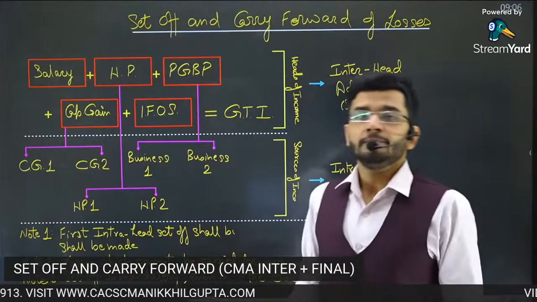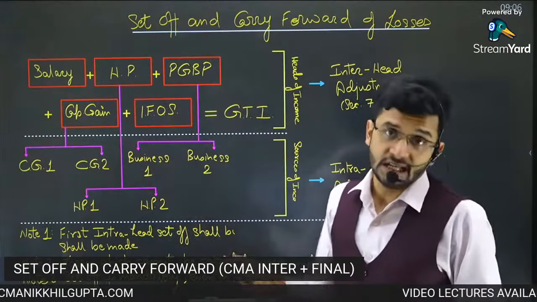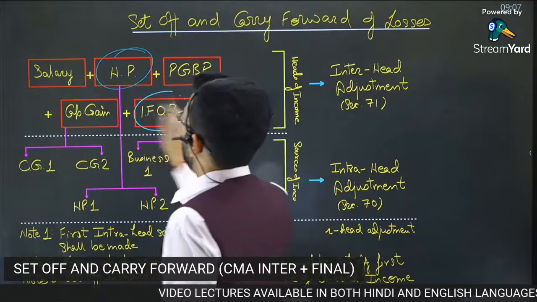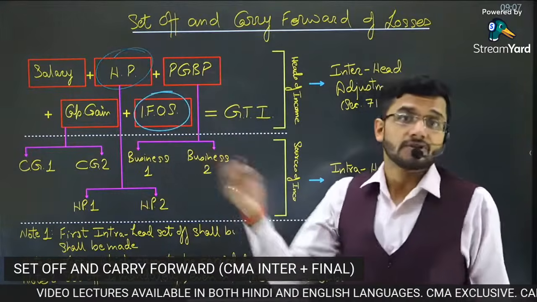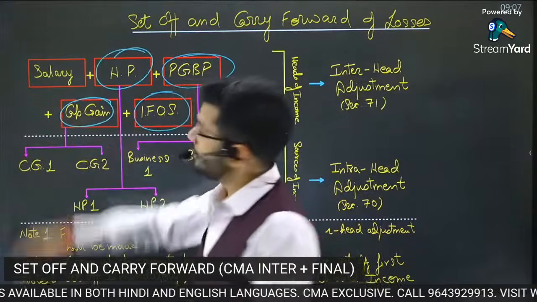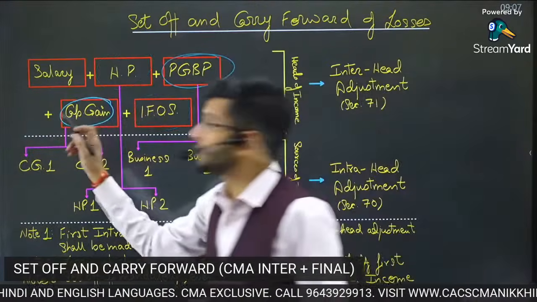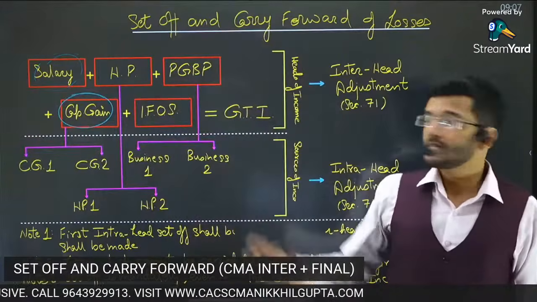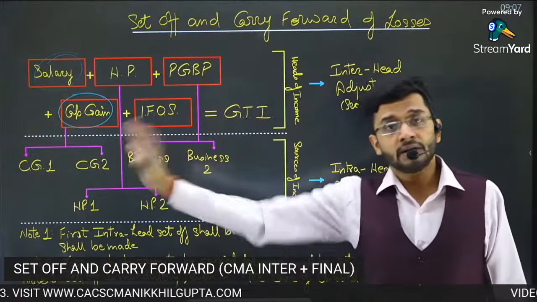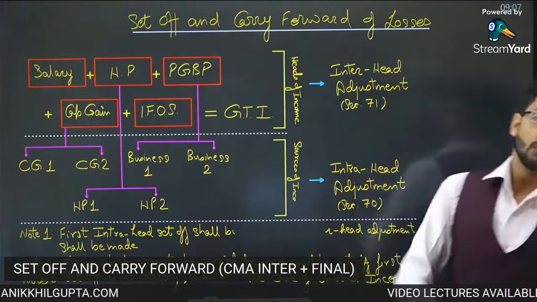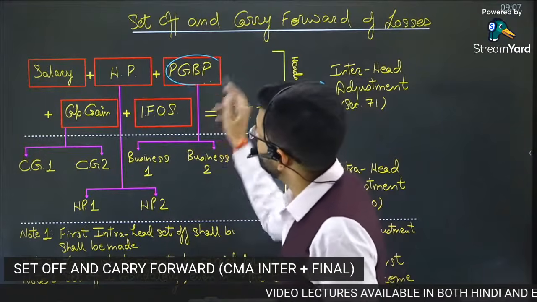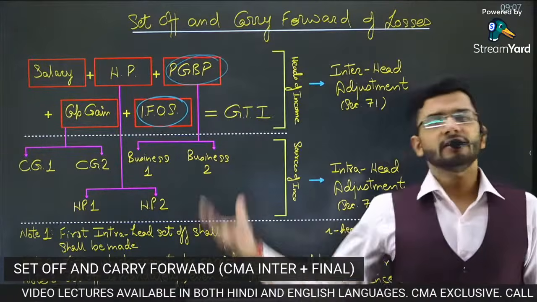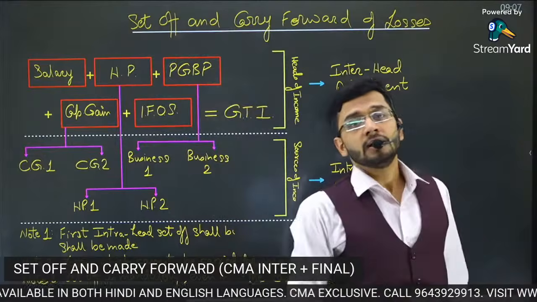Guys, it is not necessary that a person is earning income from all the heads, but permutations and combinations can happen. For example, a person can earn income from house property and income from other sources. Another person may earn income from PGBP and capital gain. Another may earn income from salary as well as capital gain. There can be various permutations and combinations. There can also be situations where a person earns income from only one particular source. So any kind of eventuality is covered under this computation.